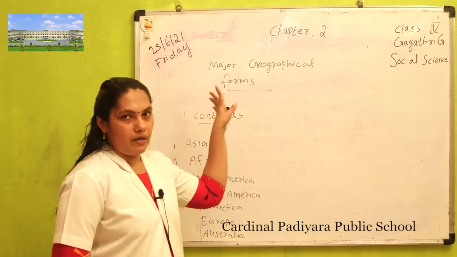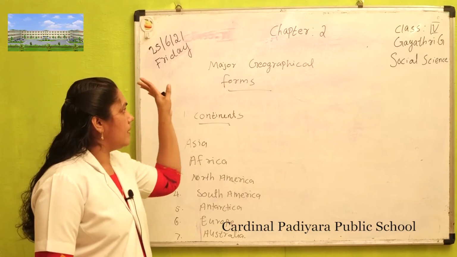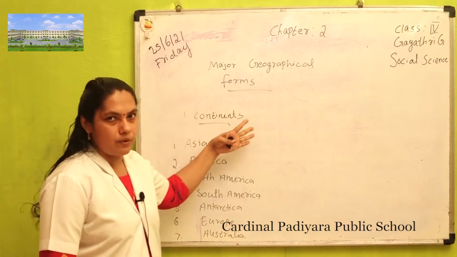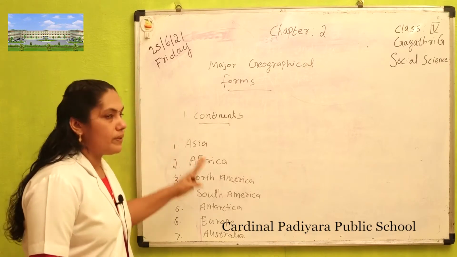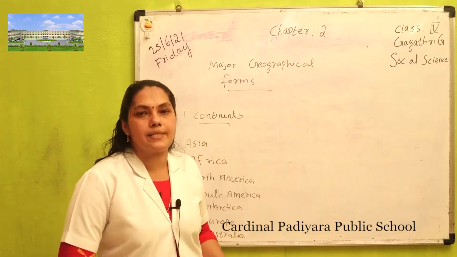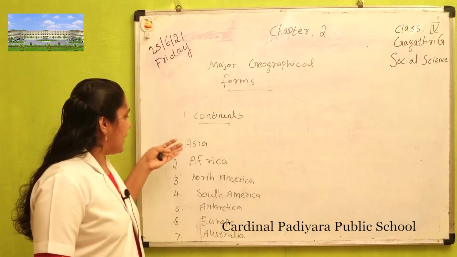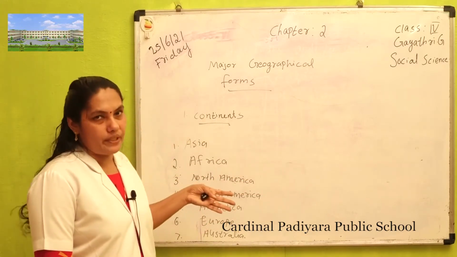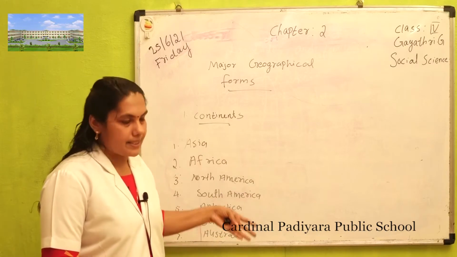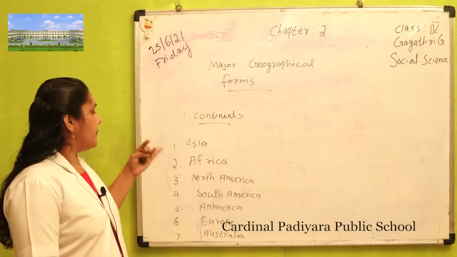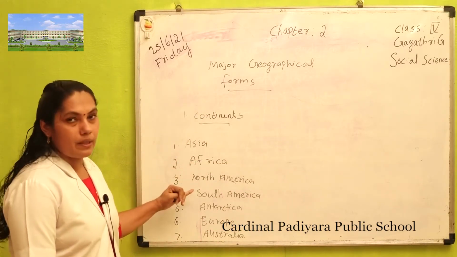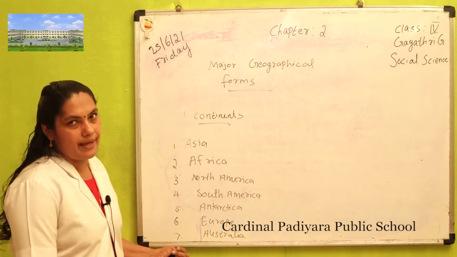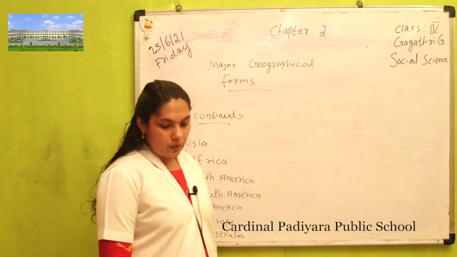These are some important or major geographical forms. The first one is continents. The very large land masses are called continents. There are seven continents: Asia, Africa, North America, South America, Antarctica, Europe, Australia. These are the seven continents.